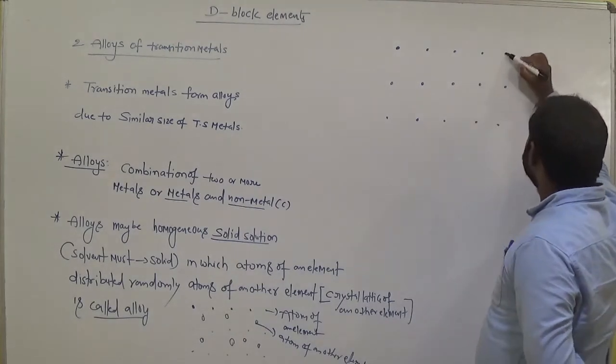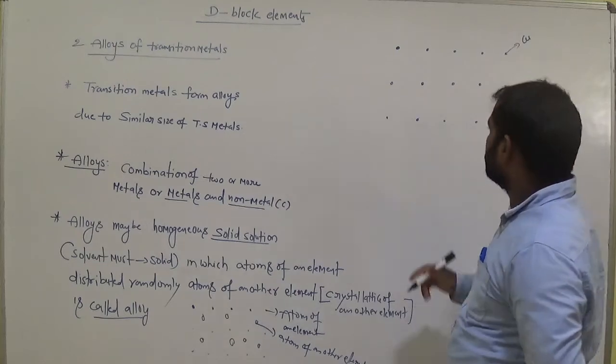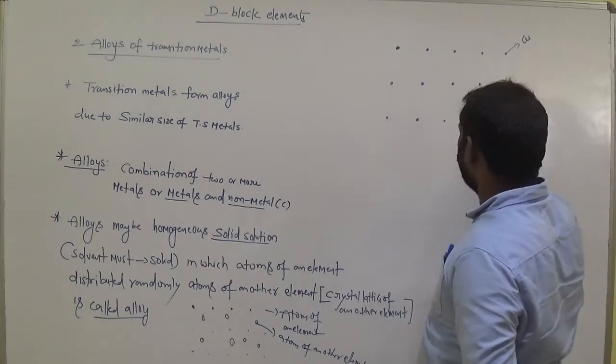Suppose this is copper. These are all copper atoms and this is the copper element.